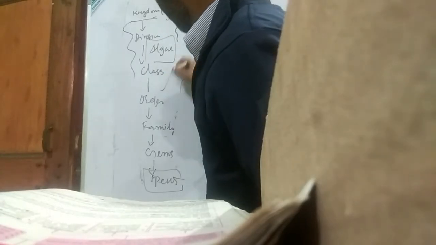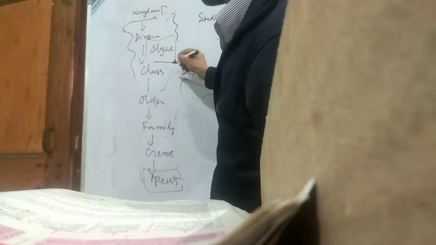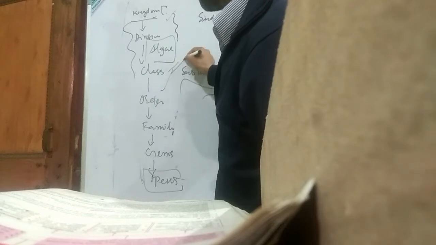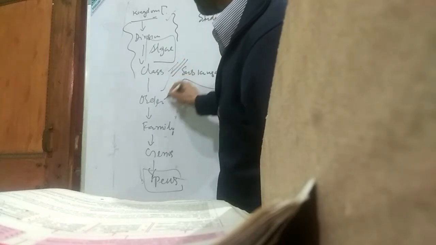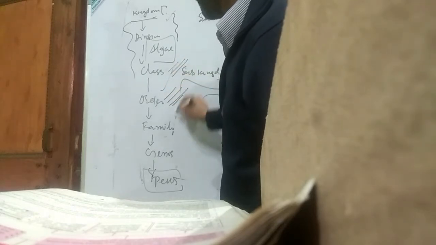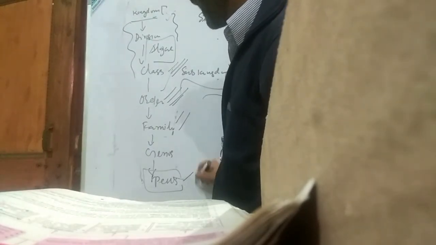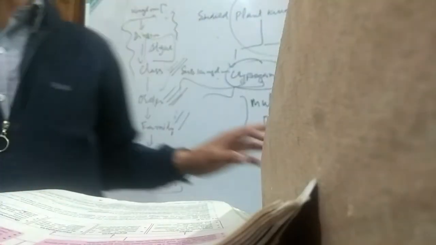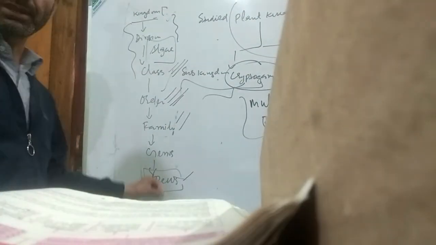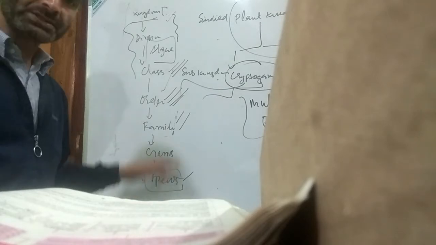Besides these 7 obligate categories, we have other categories like subclass, infraclass, superclass, suborder, superorder, infraorder, family, subfamily. इसी तरह species में हैं subspecies, variety, species के नीचे.